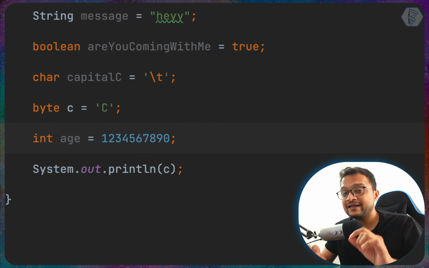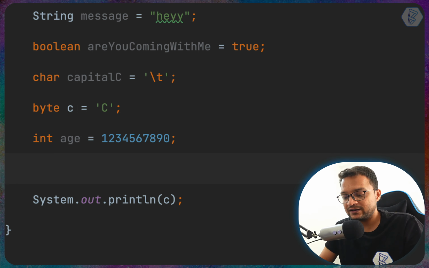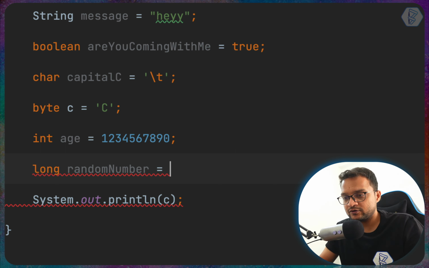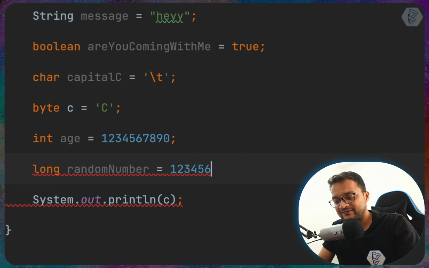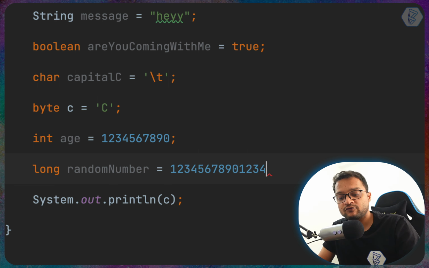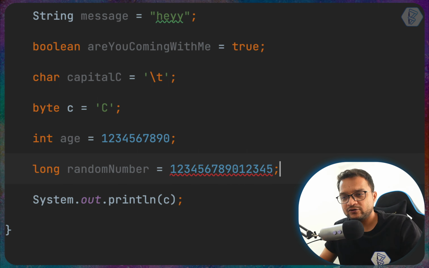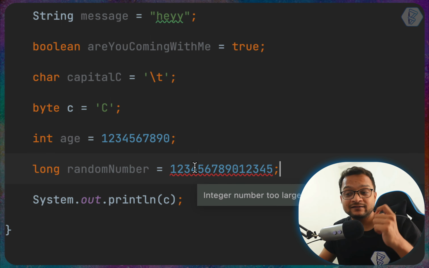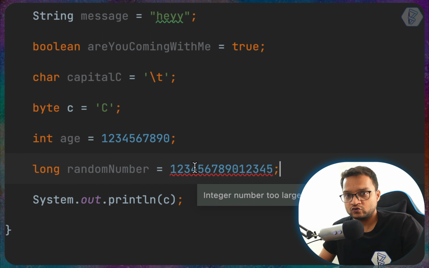So for that case, we need to create a long variable, and this time I'm going to say random number, and this random number should say 1 2 3 4 5 6 7 8 9 0 1 2 3 4 5 and semicolon. But what happened here? Still we are getting this error, and it says that hey, it's too long.